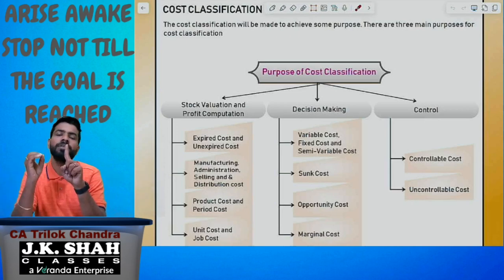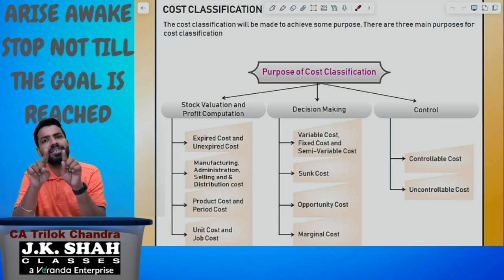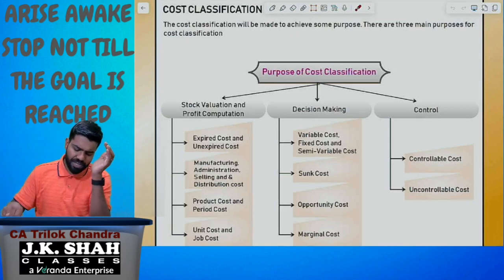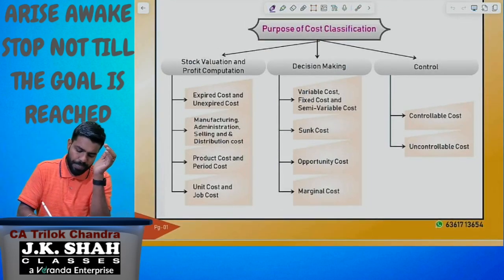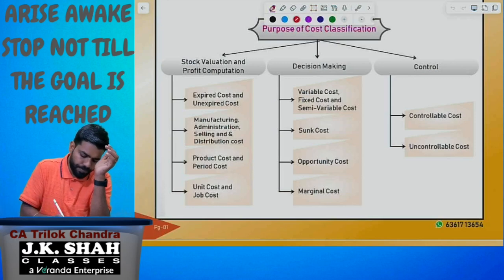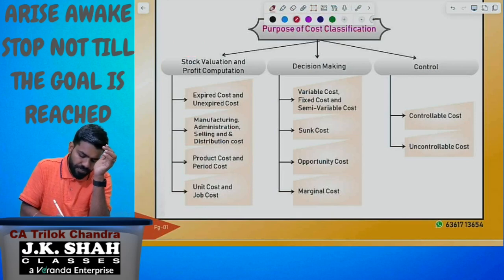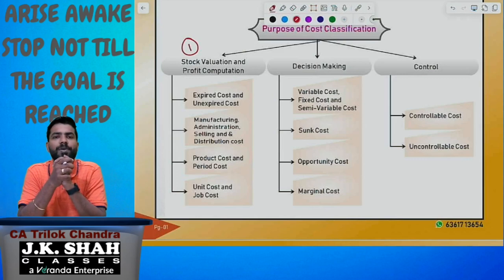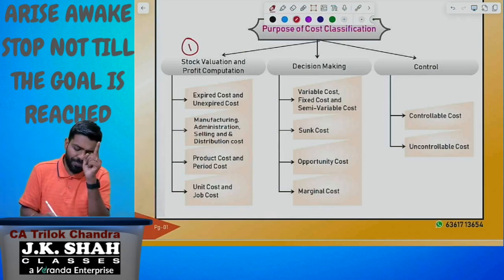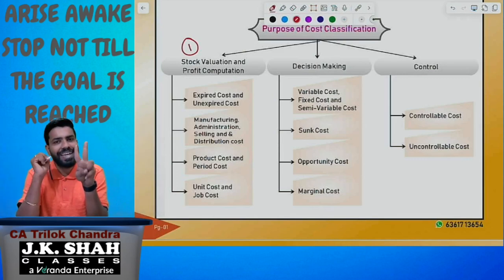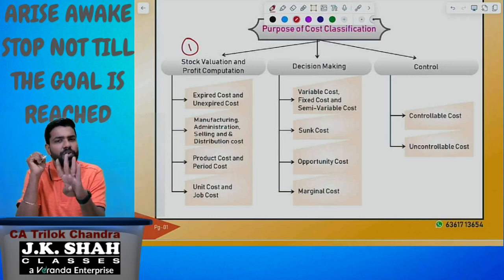When the purpose is stock valuation and profit calculation, we are going to classify the cost into, see here, the first classification. In that, the first classification is expired cost and unexpired cost. Second classification is manufacturing, administration, selling and distribution cost. Third classification is product cost, period cost, and the fourth classification is unit cost and job cost.